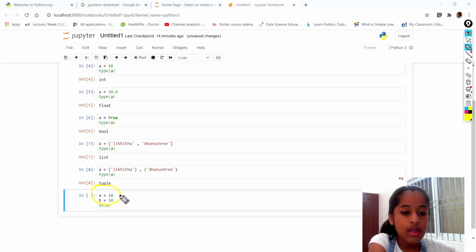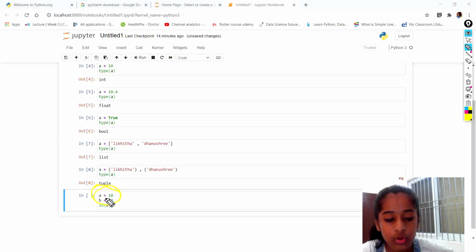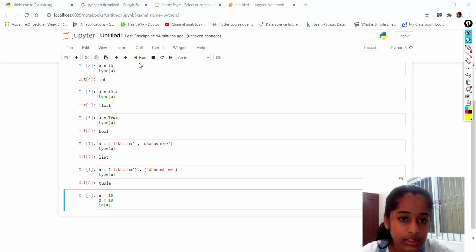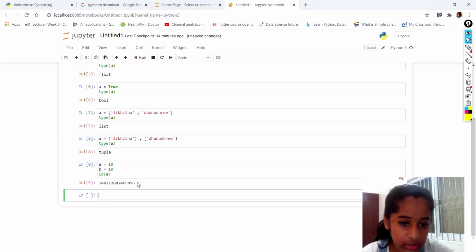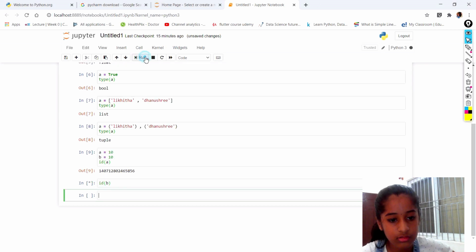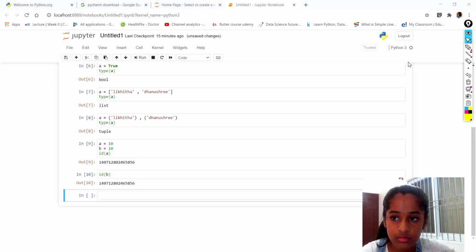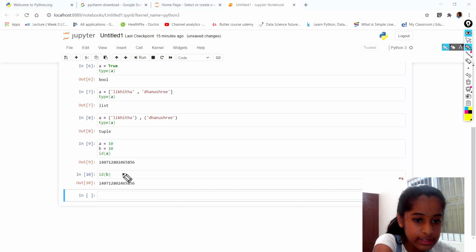Let me show you by running this. Now let's take the ID of A, and now the ID of B. It's going to give you the same one. You can see here, you have the same ID.